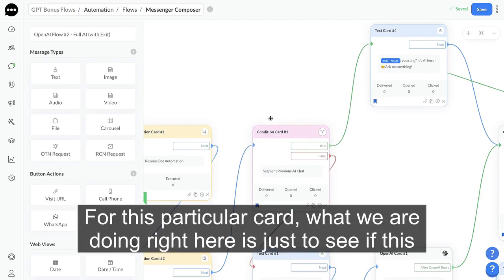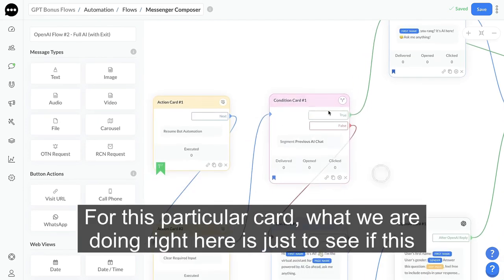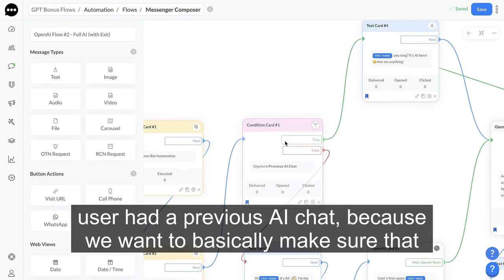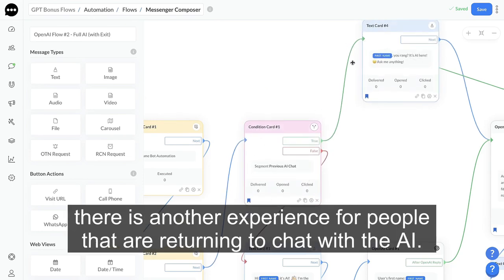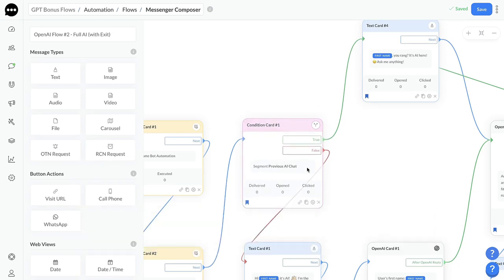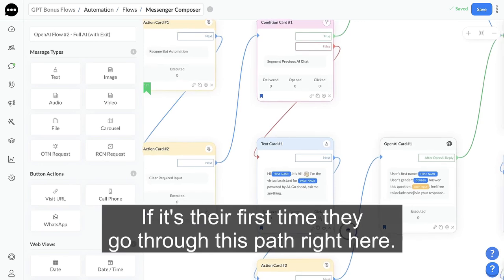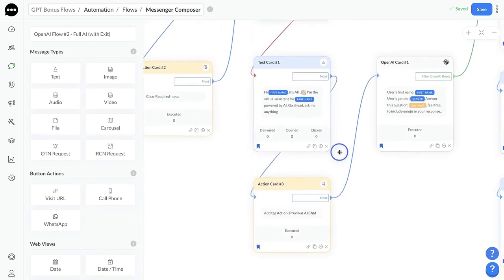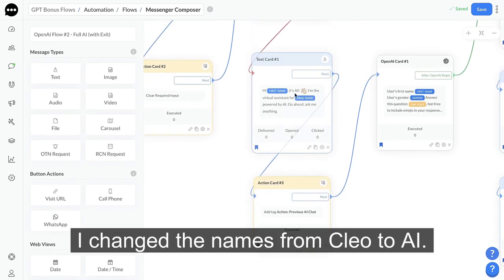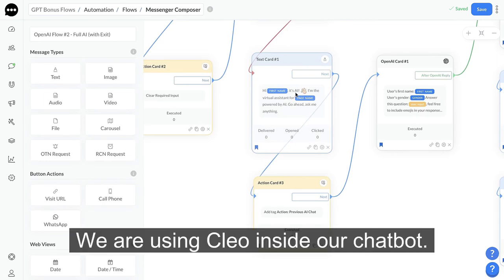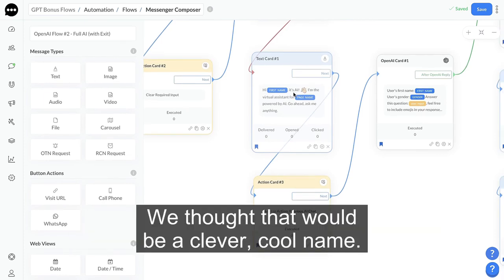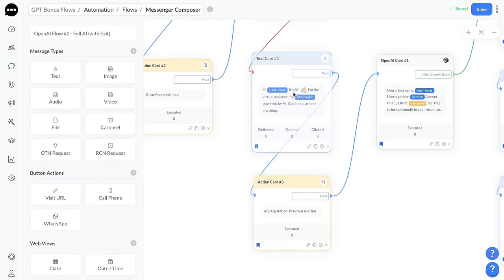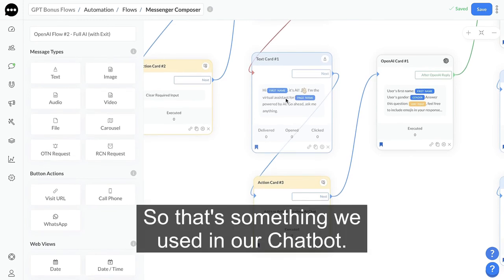For this particular card, what we are doing right here is just to see if this user had a previous AI chat, because we want to make sure that there is another experience for people that are returning to chat with the AI. If it's their first time, they go through this path right here. I changed the names from Clio to AI. We are using Clio inside our chatbot. We thought that would be a clever, cool name. So that's something we used in our chatbot.